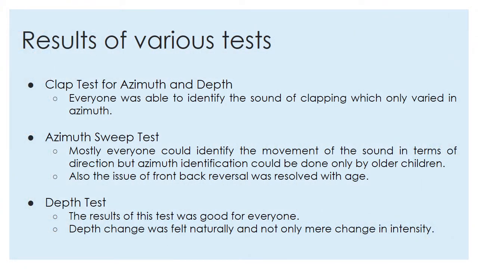The results of the above observations are summarized as follows. Clap test for azimuth and depth. Everyone was able to identify the sound of clapping, which only varied in azimuth. Azimuth sweep test. Mostly everyone could identify the movement of the sound in terms of direction, but azimuth identification could be done only by older children. Also, the issue of front-back reversal was resolved with age.